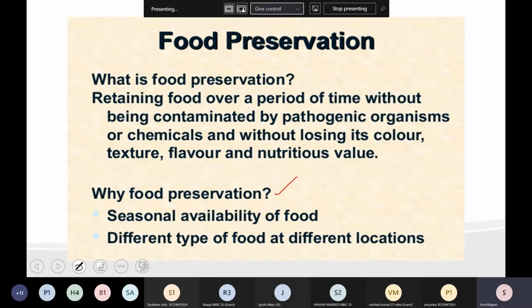So from north to south, south to north, east to west, west to east, if we want food to be available at different locations, we need to keep it preserved, because the whole process will take time for the harvesting, processing, packaging, and transportation. If the food is preserved, then it can be accessible from the other location also.